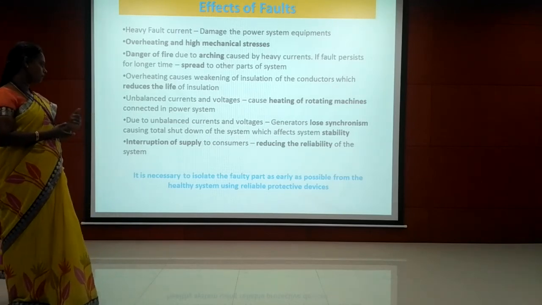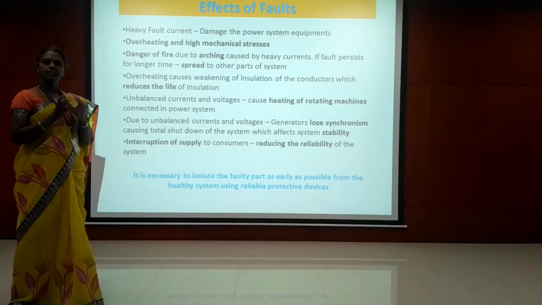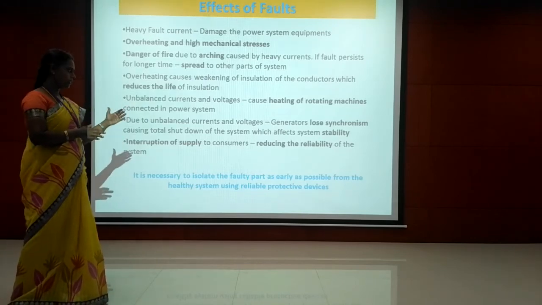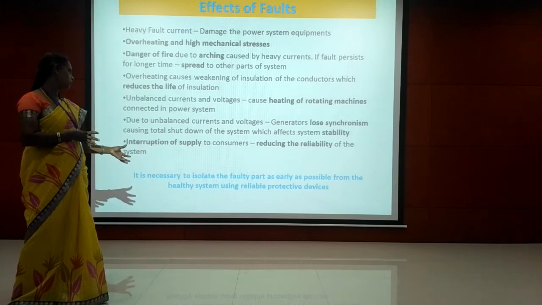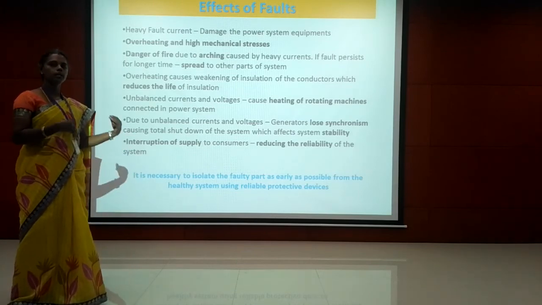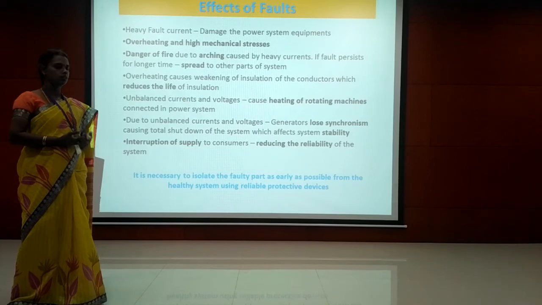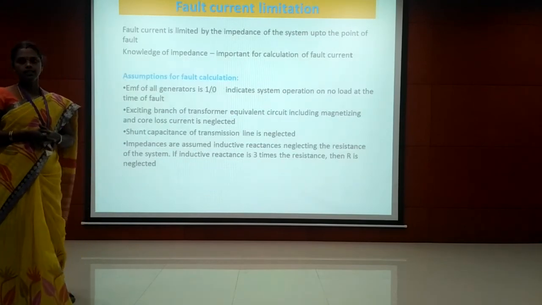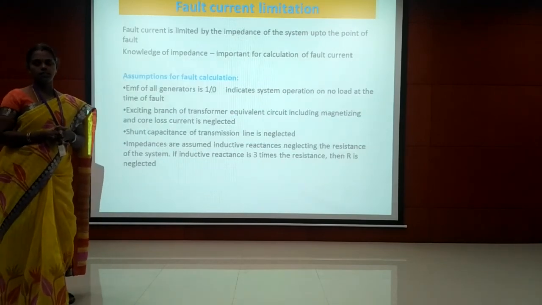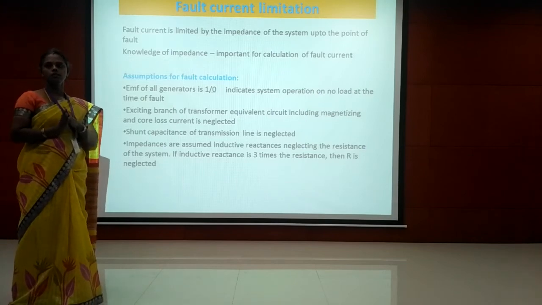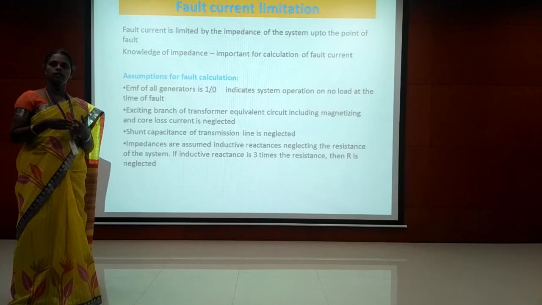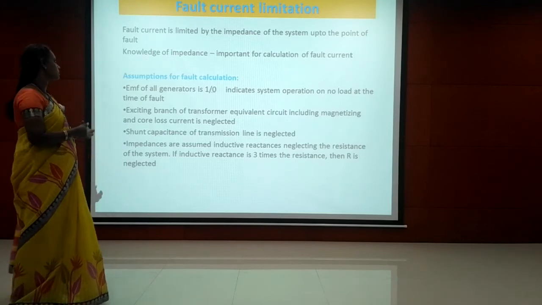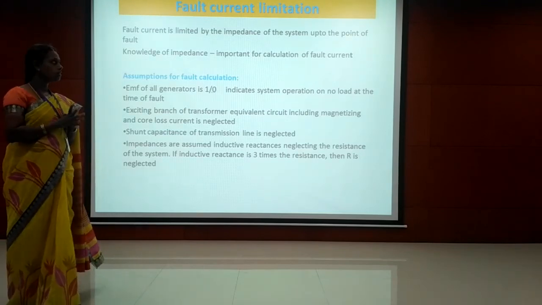These are the effects of fault. So, if the fault occurs, these are the effects. So, we need to isolate the faulty part as early as possible from the healthy system for improving the reliability of the system. For that, we can use the protective devices. So, before discussing protection and switchgear, we need to know the fault, types of fault, causes of fault, and other things. Right?